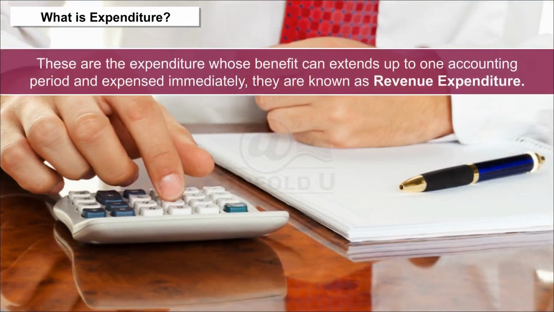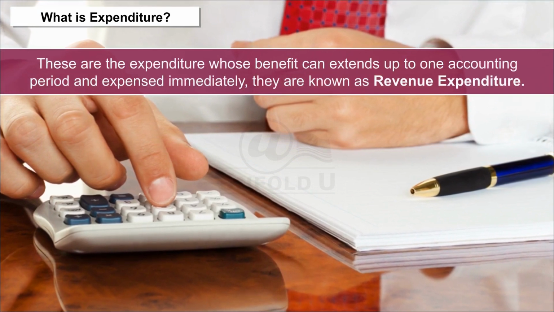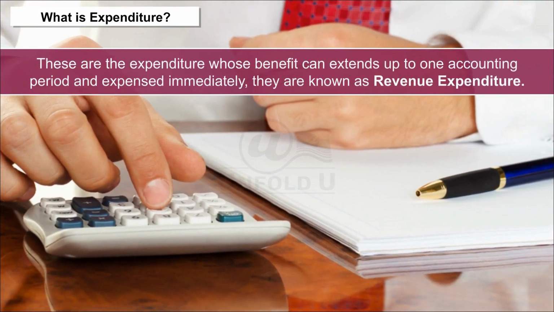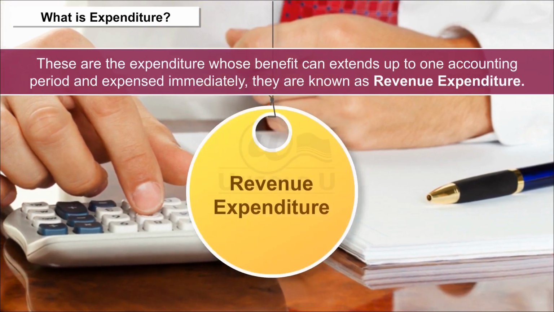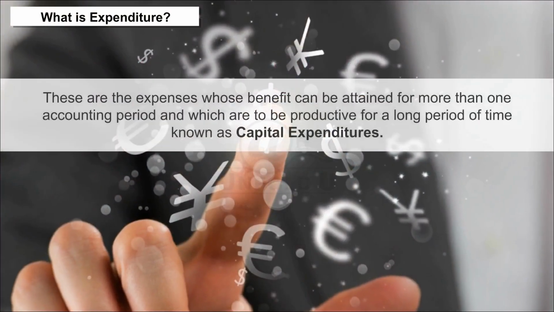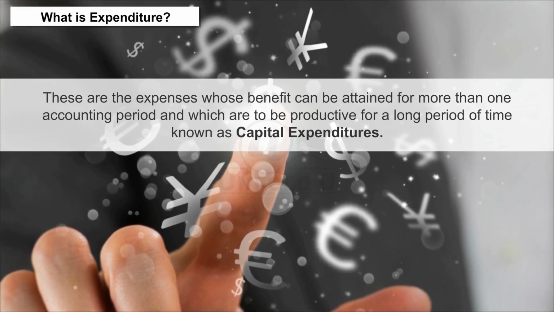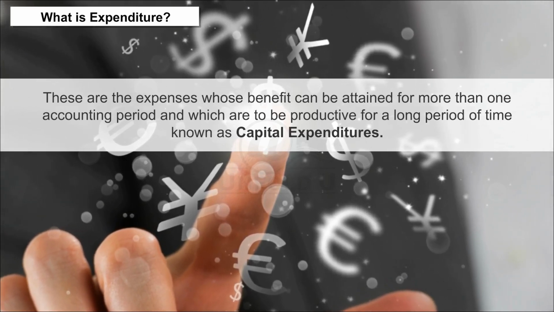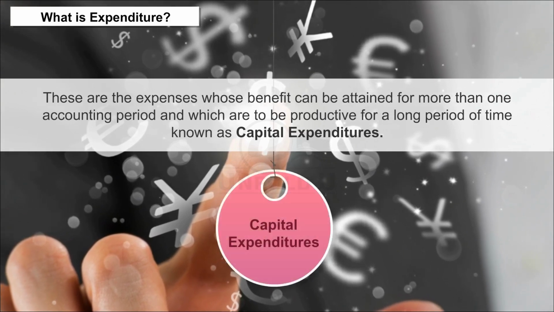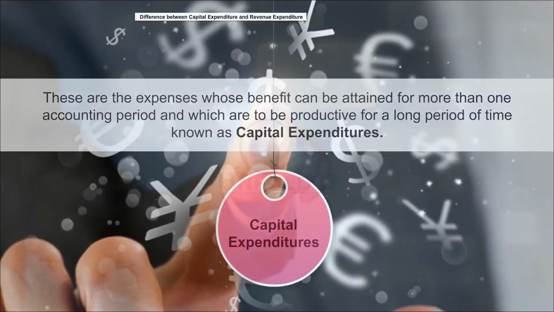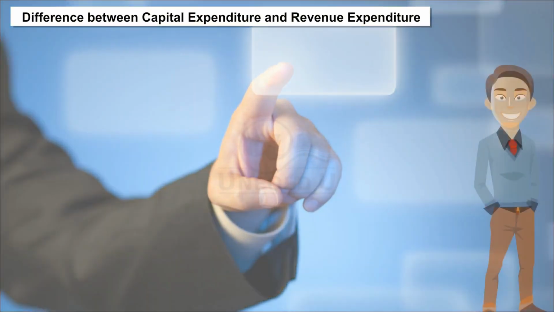These are the expenditure whose benefits can extend up to one accounting period and are expensed immediately. They are known as revenue expenditure. These are the expenses whose benefit can be attained for more than one accounting period and which are to be productive for a long period of time, known as capital expenditures. Difference between capital expenditure and revenue expenditure.